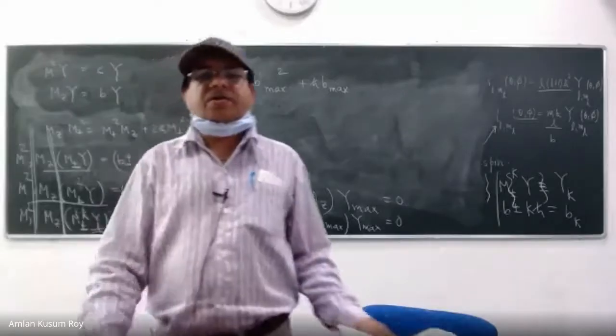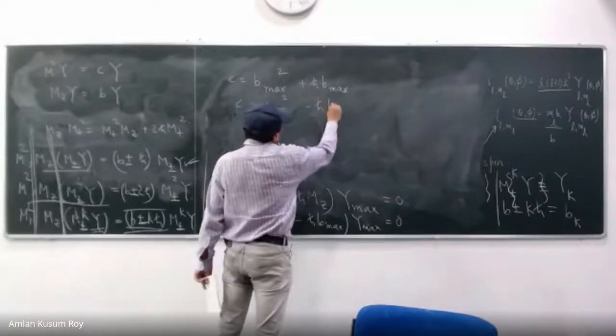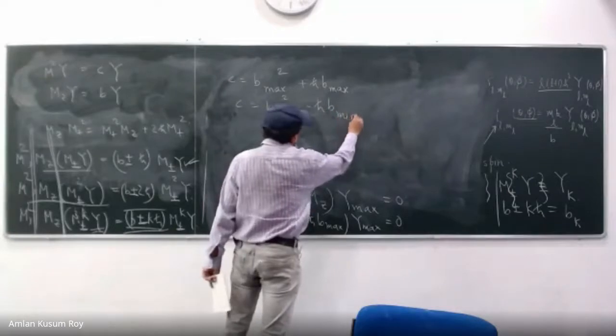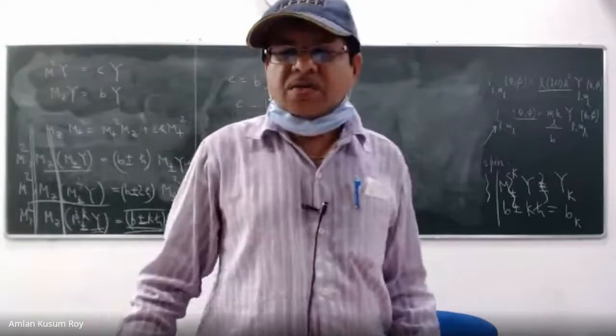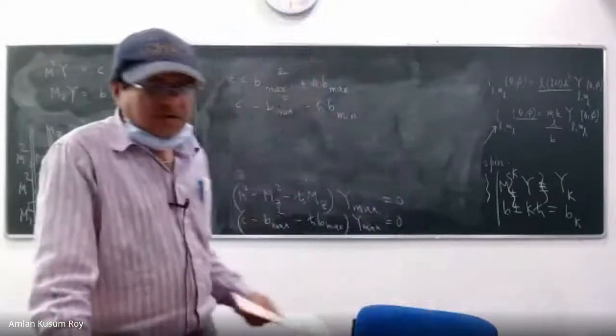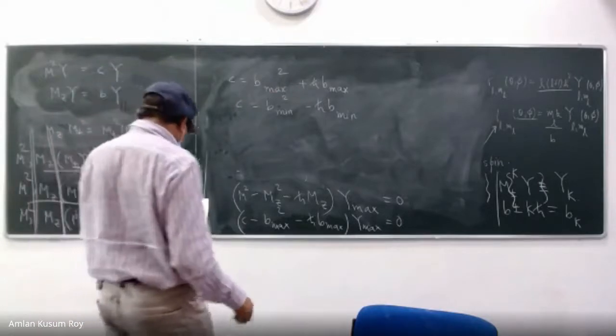Sir, I am doing it. Okay, so please do. So B min square minus h cross B min, C is equal to B min whole square, B min square minus h cross B min, minus h cross B min. That's good, thank you. Rohit, okay. So I hope you got it, Tahiti. So I got two expressions.